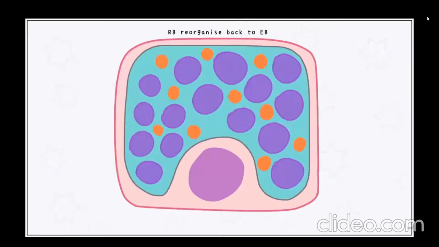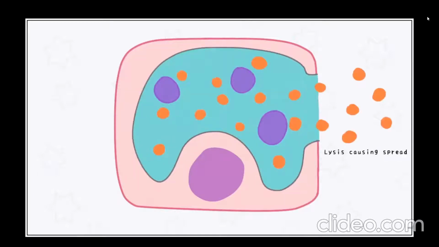To help us understand the difference between elementary body and reticular body, let us look at the life cycle of chlamydia. The elementary body has the proteins required to bind to the host cells where it attaches. This elementary body then enters the cell through an inclusion. Inside this vesicle, the elementary body changes into the reticular form. Here, it replicates and starts to reorganize back into elementary body. Cell lysis causes them to spill out, where they then go and infect other cells.